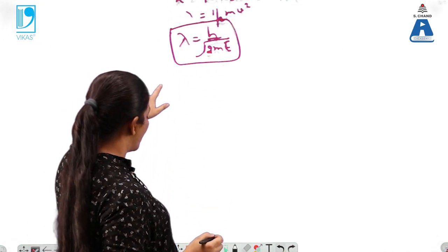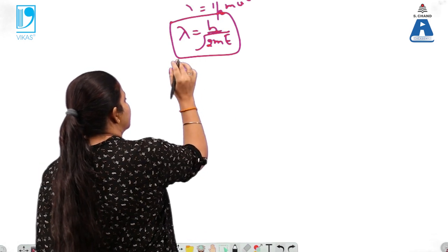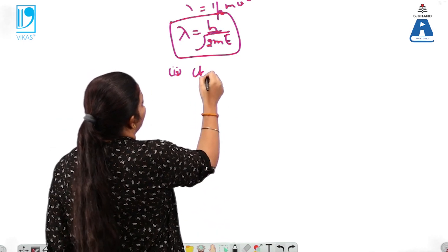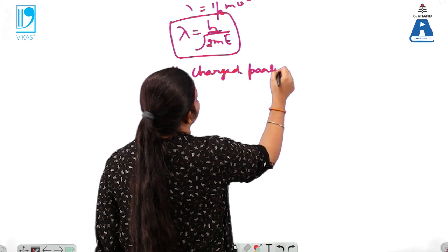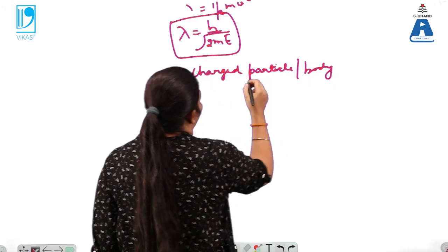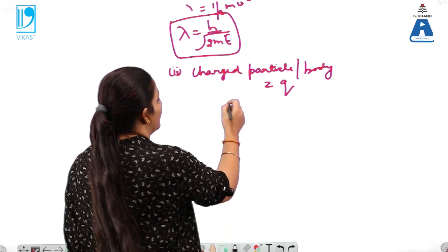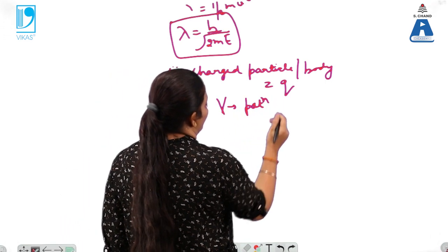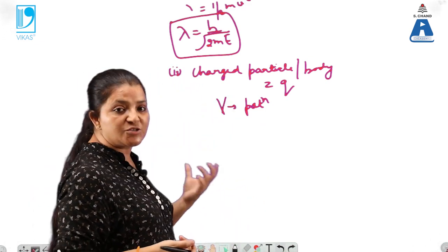Now second, when there is a charged body. We are first deriving the different expressions for lambda. Now when there is a charged particle or charged body having the charge Q, moving in the potential V, where V is the potential applied to the particle, because in order to move a charged particle some potential must be applied.